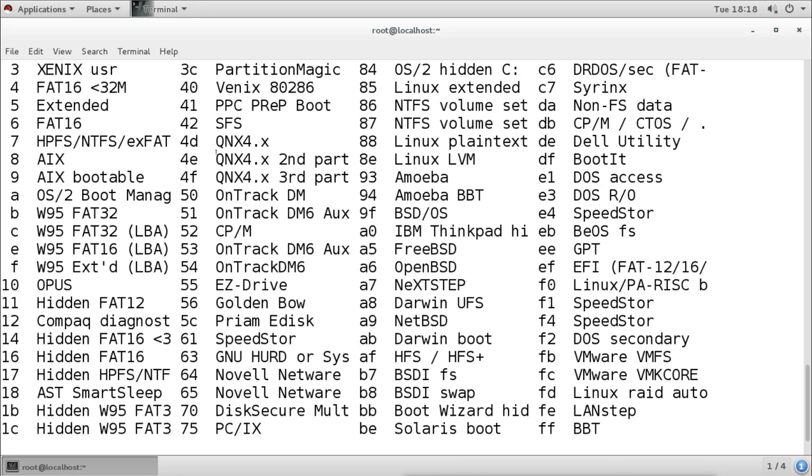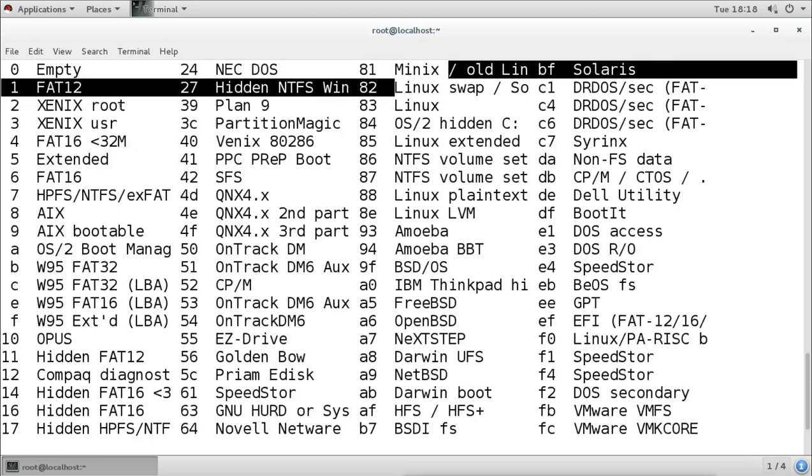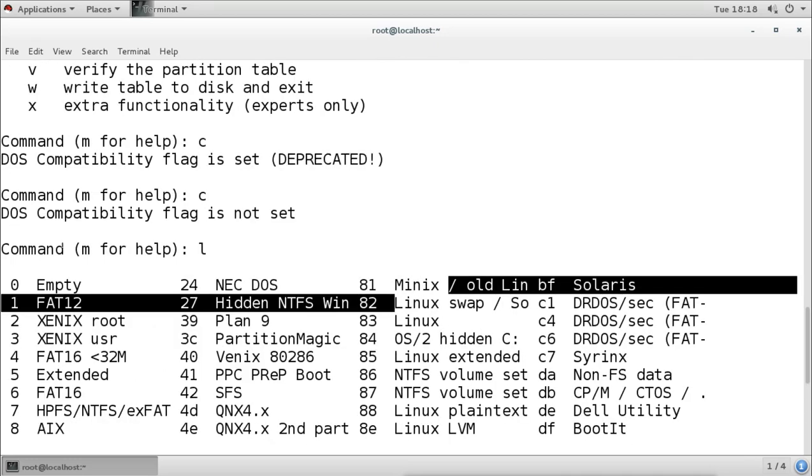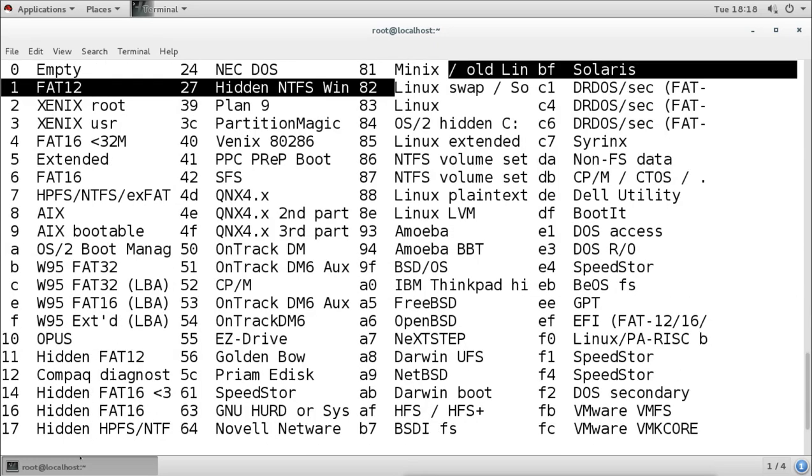So this fdisk will do what? It will create the raw partition for us, whether it is NTFS, Compaq diagnostics, Golden Bow, OpenBSD, FreeBSD, whatever. We can create any of these, but they will remain raw partitions without any file system.